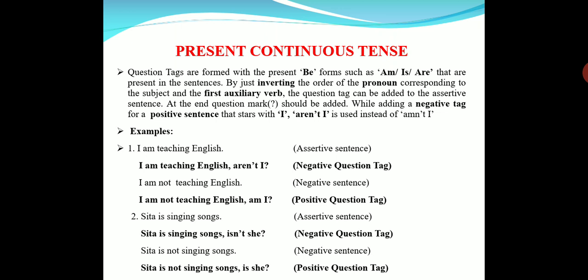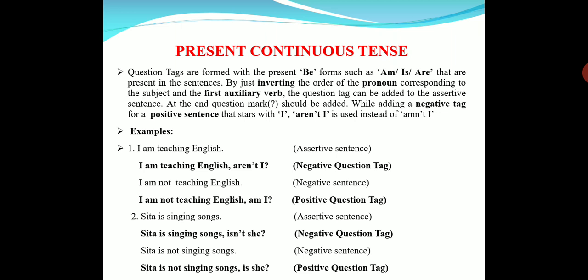Okay, let us see with examples. I am teaching English. What is the question tag? Actually, what should be the question tag according to the rule? Amn't I should be the tag by the rule, but it is an exception. We have to use aren't I. Aren't I? I'm teaching English, aren't I? It is an exception.